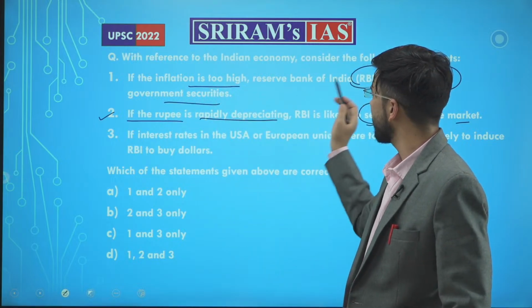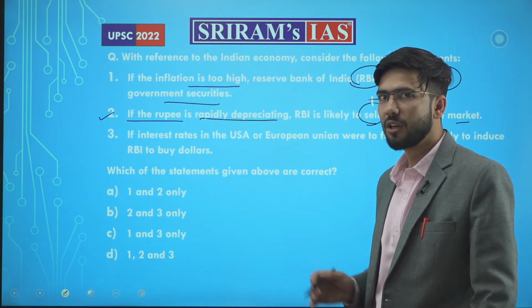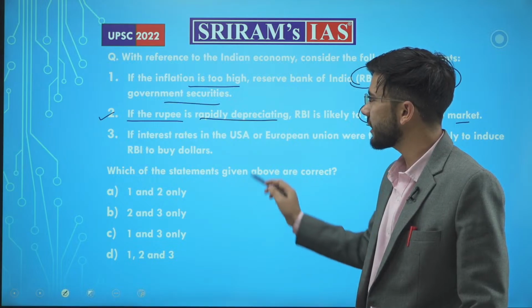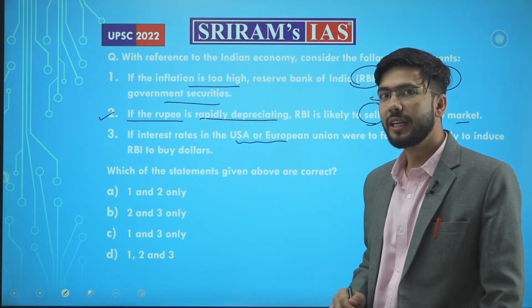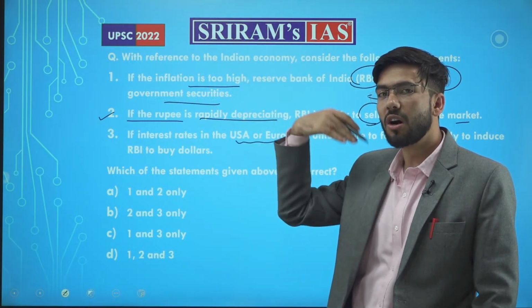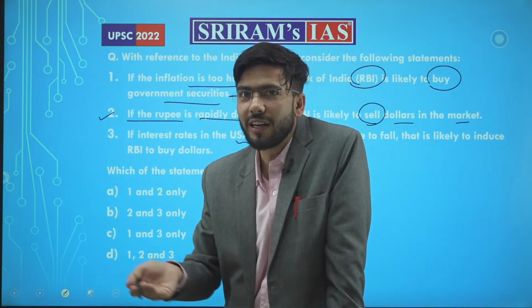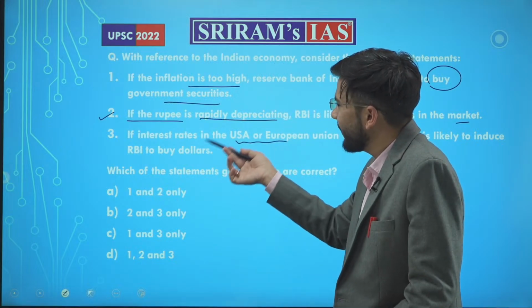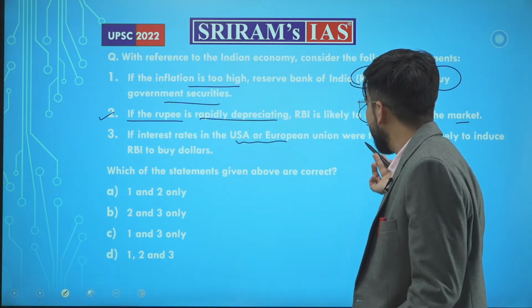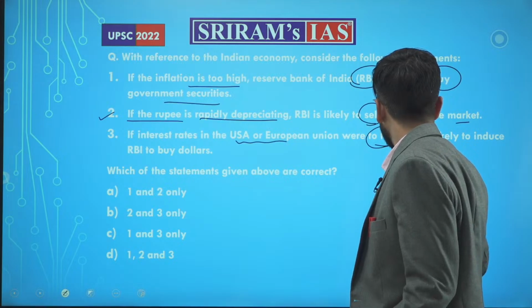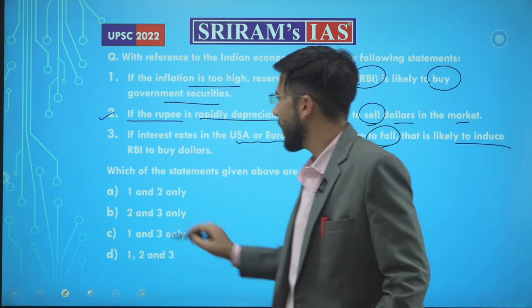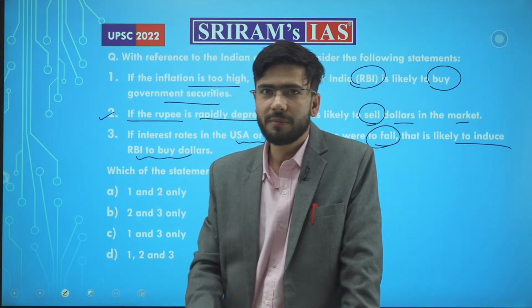The first is about the money supply, the open market operations. And the third statement is when we deal with other countries, or when we compare our domestic currency with foreign currencies. It says if the interest rates in USA and European Union were to fall, that is likely to induce RBI to buy dollars.